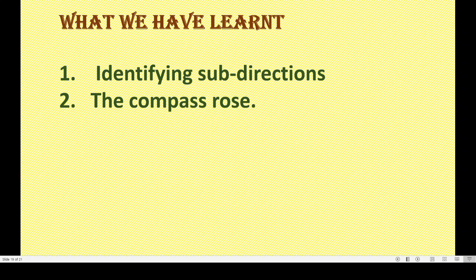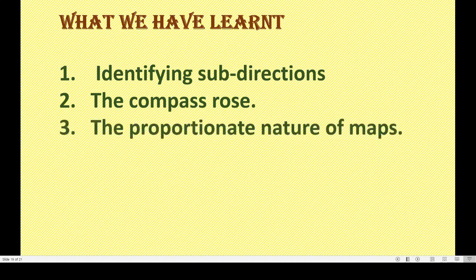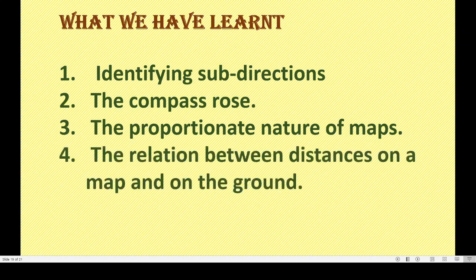That is called a compass rose. The proportionate nature of maps means using a proper scale and drawing things proportionately according to the scale. The relation between distances on a map and on the ground is according to the scale, right? These are all we have learned today.